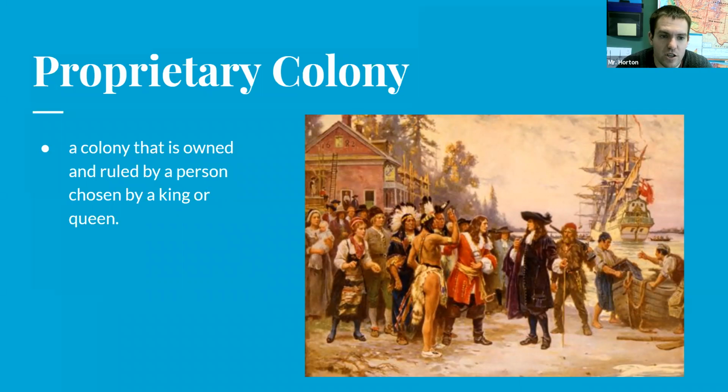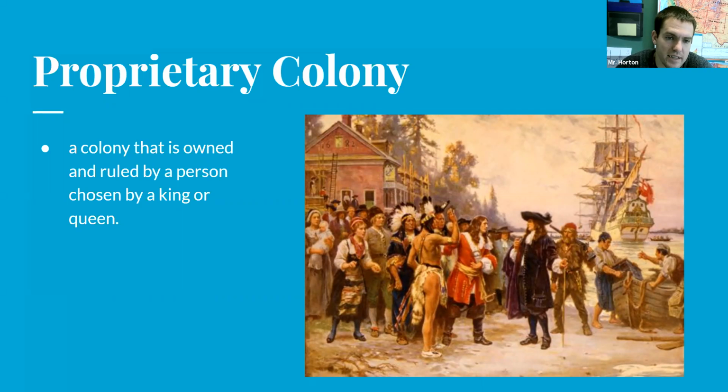A proprietary colony is ruled by a person chosen by that king or queen that owns that colony. So when you're thinking about the French, the Dutch, the English, the Spanish, and the Portuguese, when they're owning a colony, the king or queen will choose somebody to rule over that colony. And so that becomes a proprietary colony.